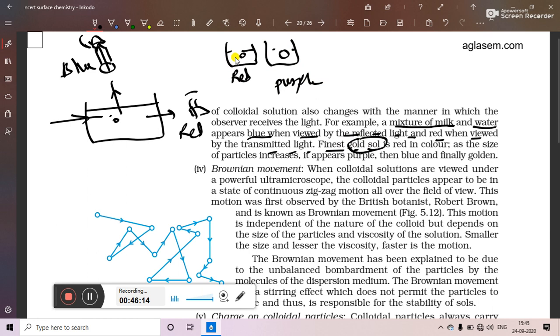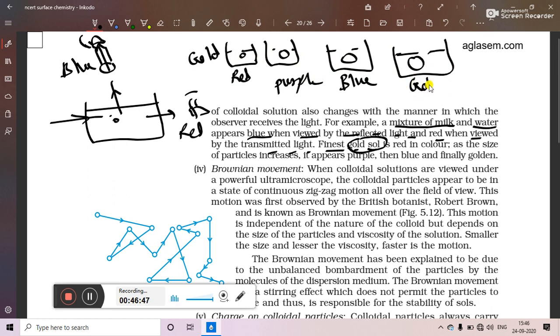Okay, the same substance is there, gold is there, but with the increase in the size of the particle, the light scattered by the particle also changes. So initially when very fine particles of gold are there, they emit red color light. If somewhat bigger particles are there, they will emit purple color light. If the size of the gold particle further increases, they emit blue color light. And when the gold particles are very big in size in the colloidal sol, then they finally emit golden color. That's why we can see that when gold is in bulk amount, it appears golden.